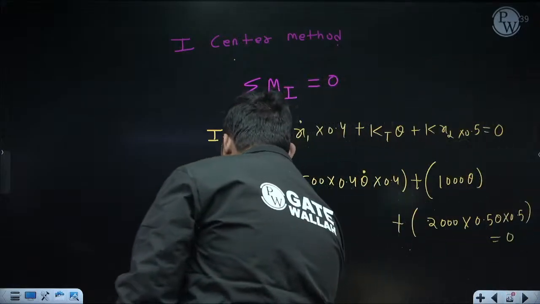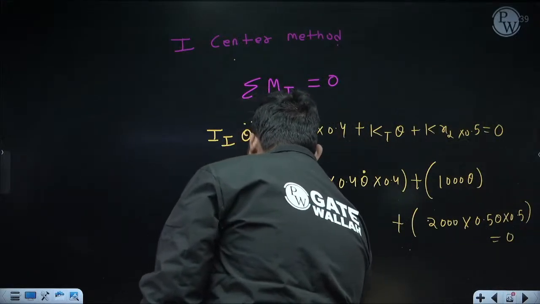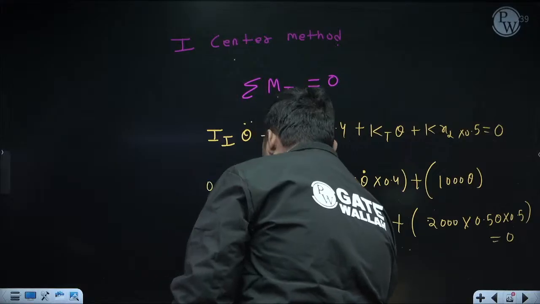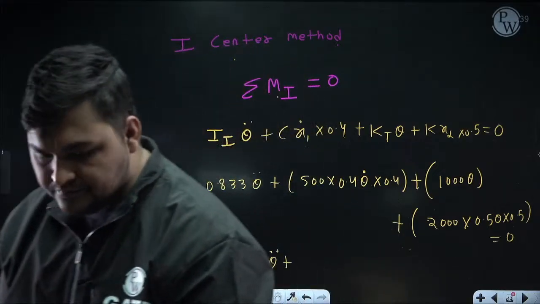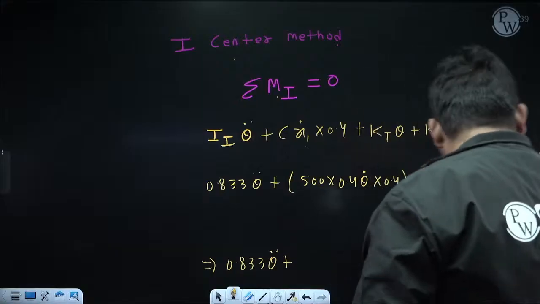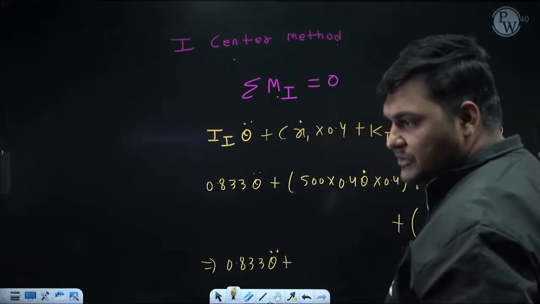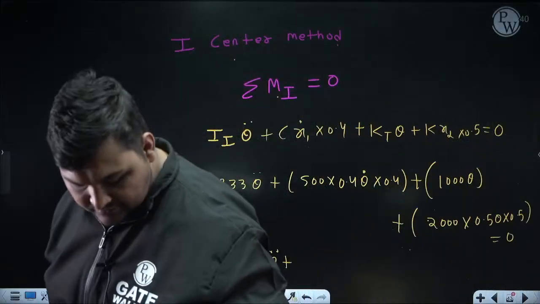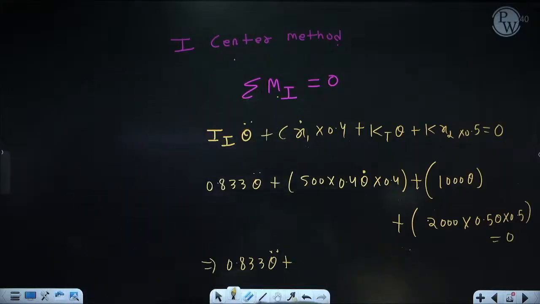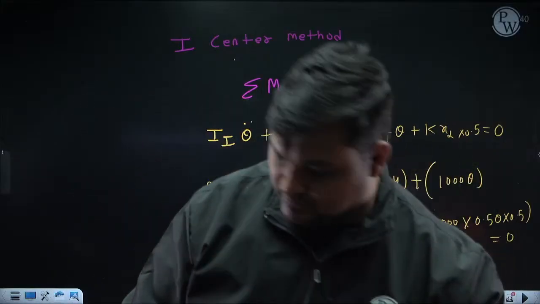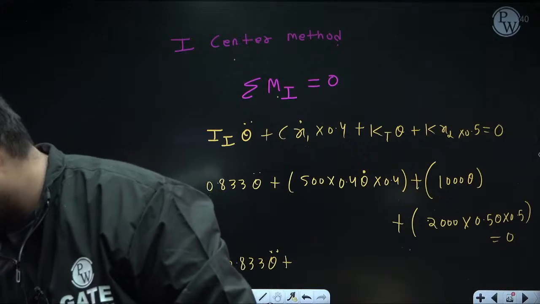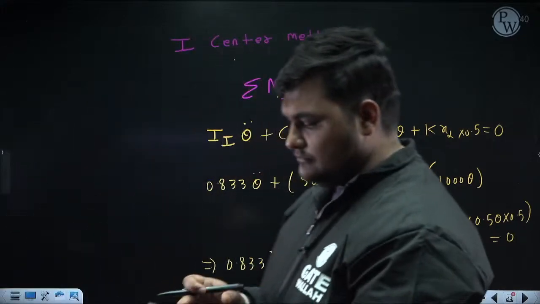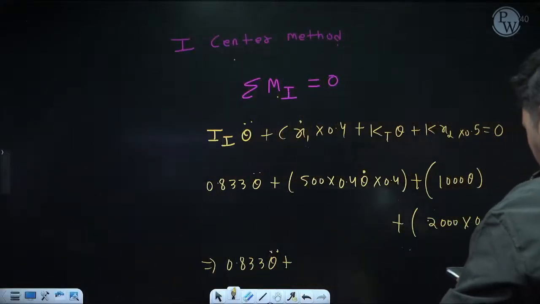So finally it is coming 0.833 theta double dot. Now it is coming in standard form plus, just one second, I am searching for calculator. I am using it on mobile.